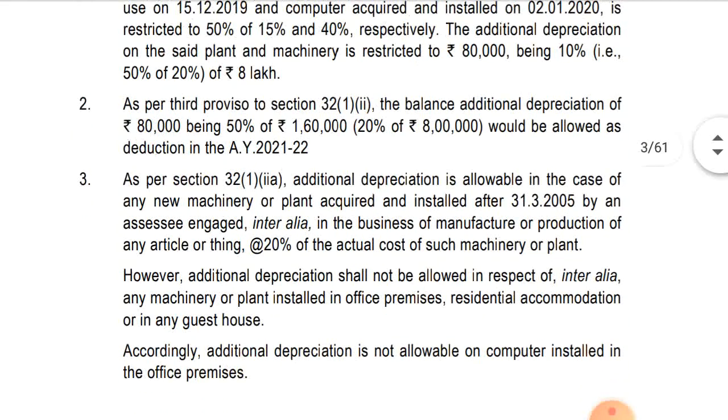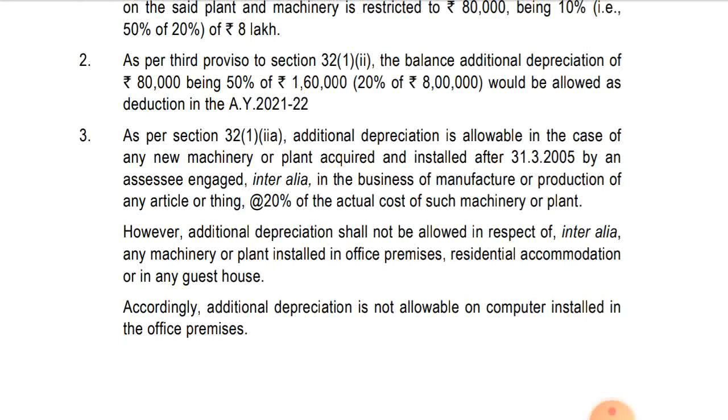Okay, so moving to note number 3. As per section 32(1)(iia), additional depreciation is allowed in the case of any new plant and machinery acquired and installed after 31st March 2005 by an assessee engaged entirely in the business of manufacture or production of articles or things, at the rate of 20% of the actual cost of such plant and machinery. So additional depreciation is allowed only after 31st March 2005, and the assessee should be engaged in the business of manufacture or production of articles or things, and then 20% depreciation will be allowed.